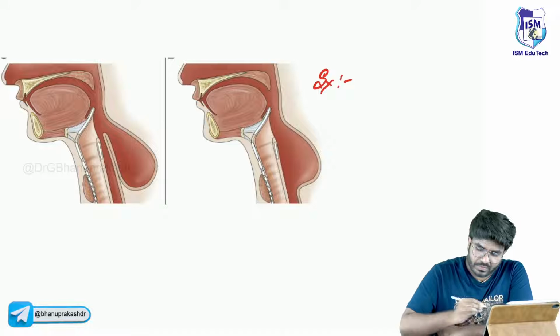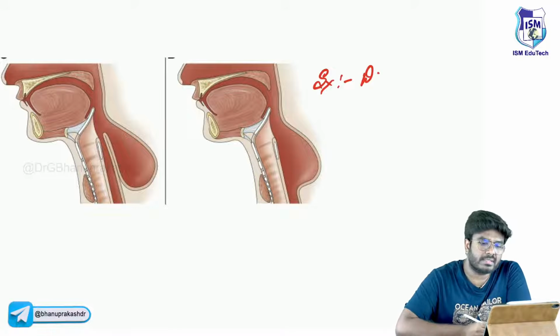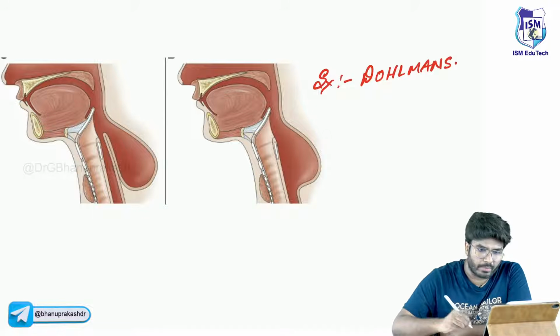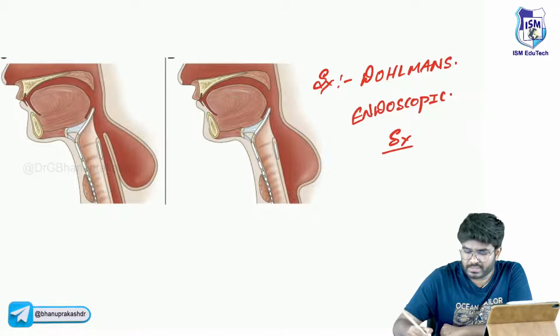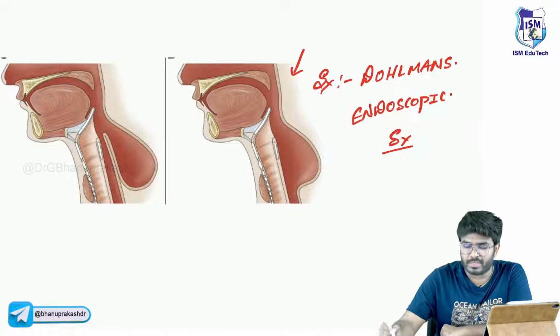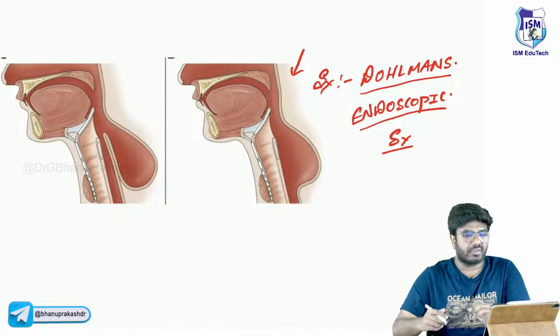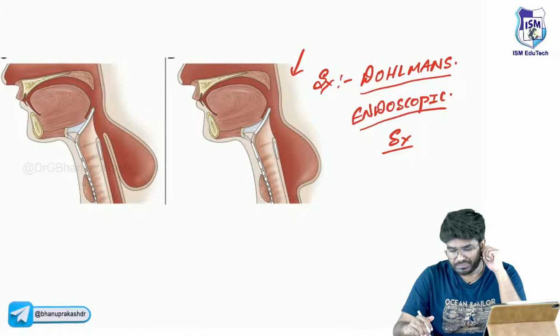Come on, fun mode. What is the surgery? Any idea? Very important MCQ. Dolman's. Okay, the surgery which I have shown you here in this image is called Dolman's endoscopic stapling surgery. That is done for the pharyngeal pouch or esophageal diverticulum.